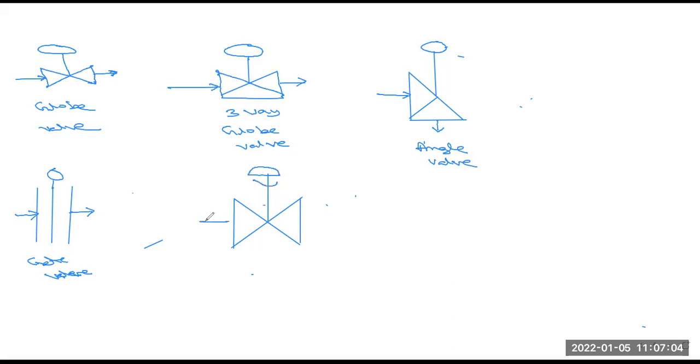This is the inlet pressure, the input terminal, and this is the output terminal. So this type of valve is the Saunders valve. Okay, so this symbol is very, very important.